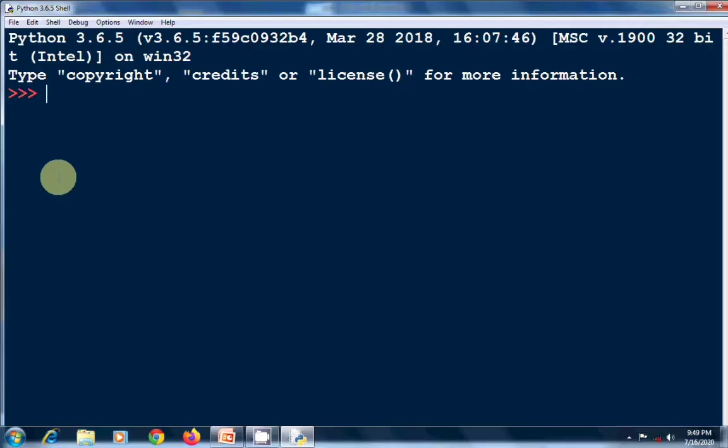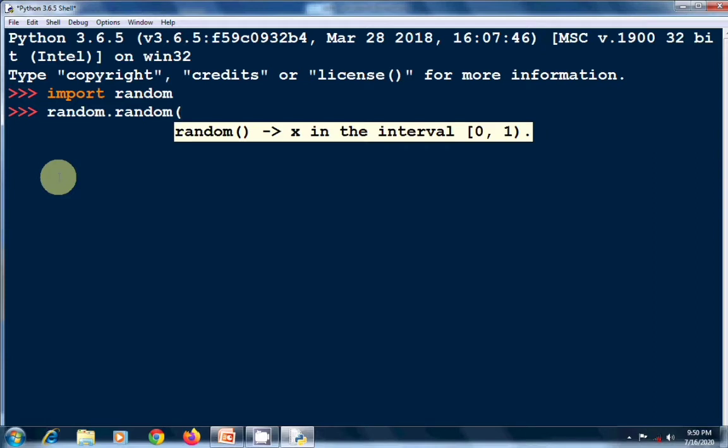See, first of all we have to import the random module. Now we have imported the random module. Now next, random dot random.